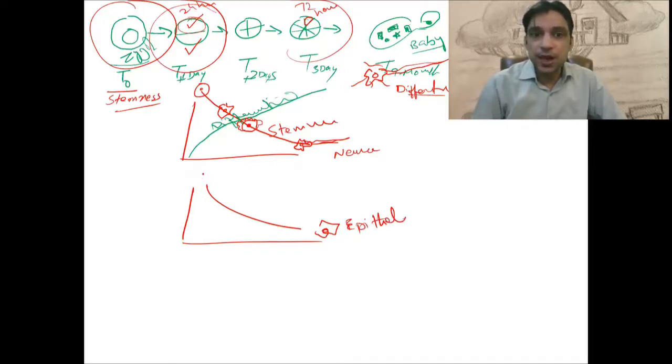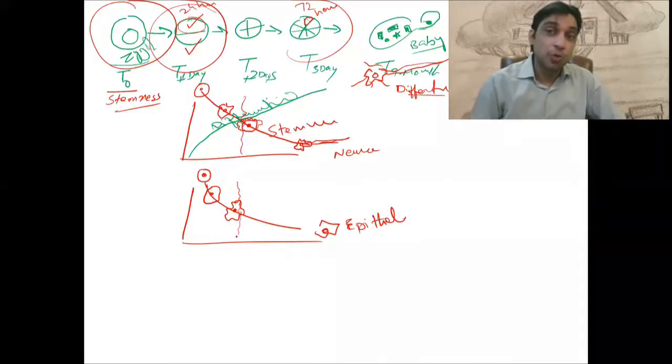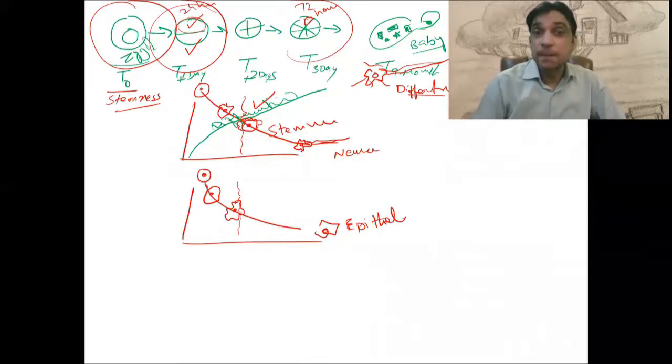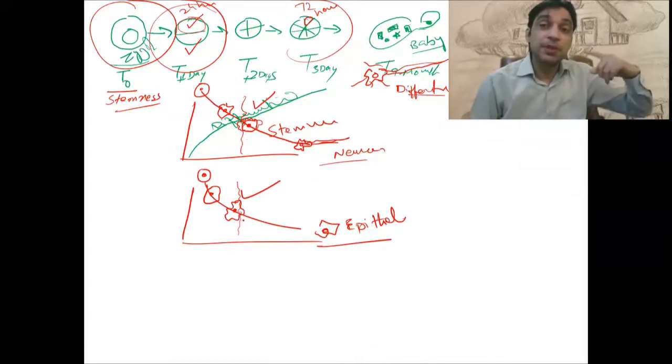So let's suppose the same stem cell starts losing its stemness, starts becoming different, and then there will be a stage when that stem cell is no longer able to go back. It has a defined destination. In this case, this destination is the neuron. In this case, this destination is an epithelial cell. No one can stop that cell from becoming an epithelial cell now.